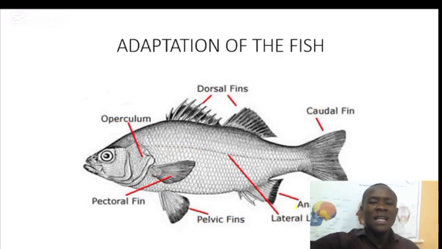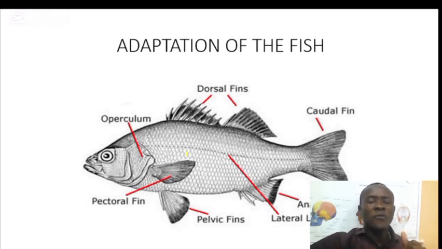Now let's talk about adaptation of the fish. What are the things that are helping this tilapia to survive in its environment? Number one, it has an eye for vision. Number two, it has lateral line that detects vibration in water. And number three, it has operculum that protects the gill, which is used for respiration. Number four, it has fins that are used for movement.